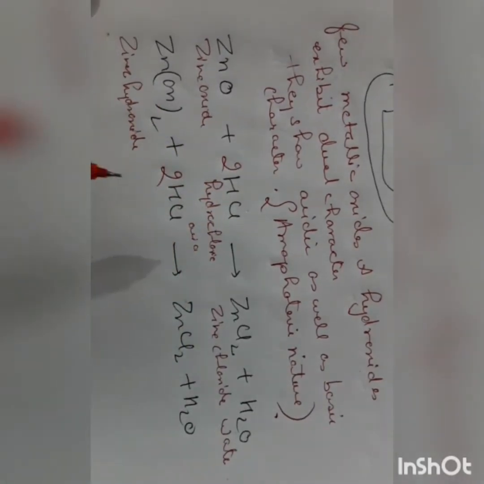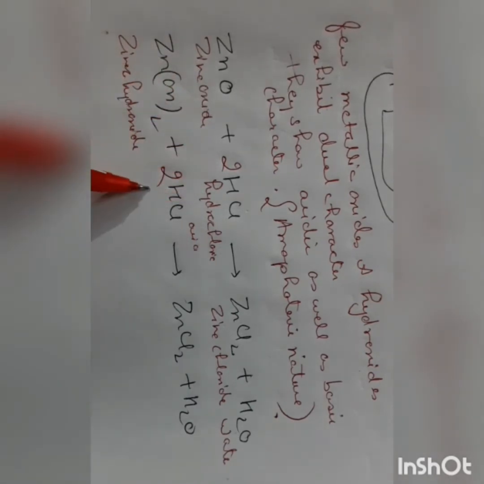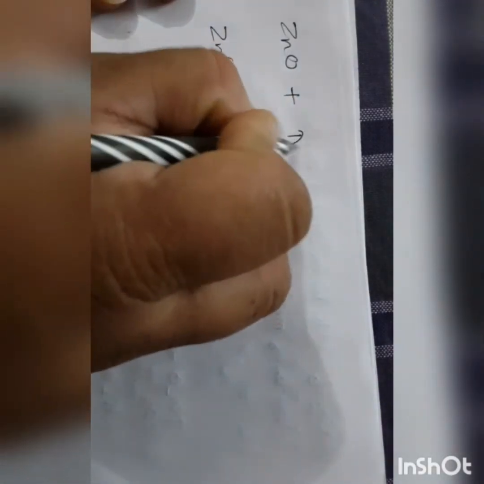Now here we have reacted zinc oxide and zinc hydroxide with acid, and now we will react zinc oxide and zinc hydroxide with alkali.